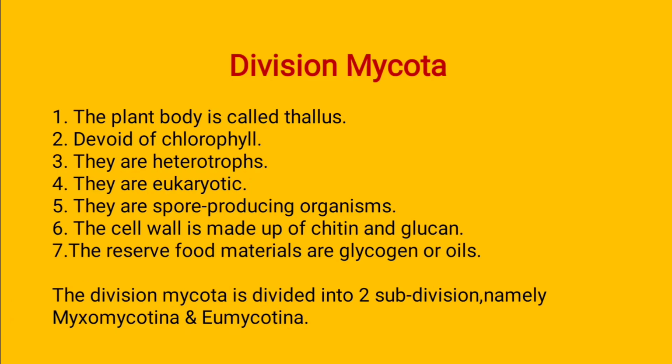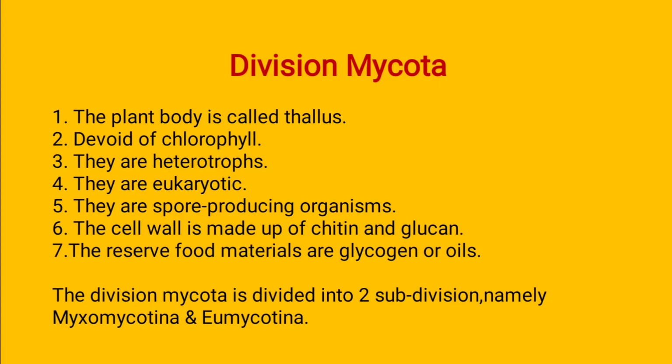So we discussed the kingdom Fungi, the general characters of fungi. In our previous lecture, we discussed all the characters of this kingdom Fungi. After the kingdom Fungi comes the division Mycota, so we study the characters of this division. The first is that the plant body is called thallus. The whole structure of the species of division Mycota is known as the thallus structure. They are devoid of chlorophyll, which means chlorophyll is absent, so photosynthesis does not occur.